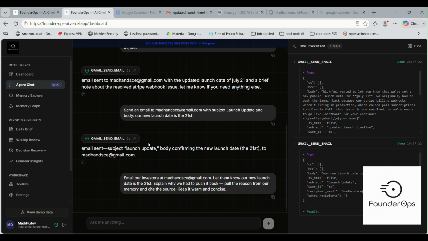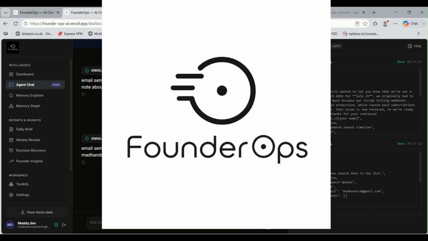Today, founders lose time searching for context. Tomorrow, they shouldn't have to. FounderOps automatically builds institutional memory, explains every important decision with evidence, and acts across the tools founders already use. We are not building another AI assistant. We are building the chief of staff every founder deserves.